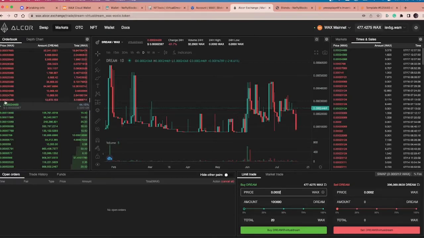The most that someone's prepared to sell it for is 0.00024. So I'm going to come somewhere in the middle. I'm actually going to do it at 2.